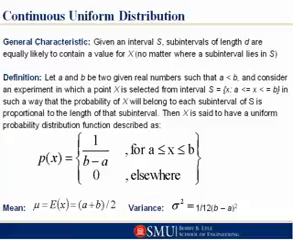The mean of a continuous uniform distribution is, and again, we're not going to go through the proof, but you could do it by integrating x times 1 over B minus A from A to B. You would end up with A plus B over 2 as the mean of that distribution. The variance is equal to 1/12 times B minus A squared.